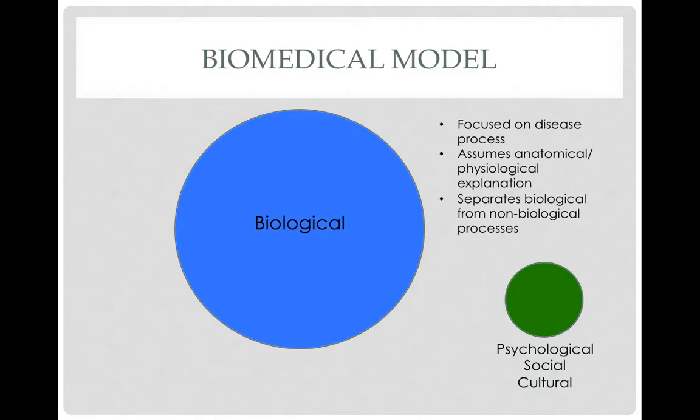There are two primary models that have been used in medicine when trying to explain pain. We call them the biomedical and the biopsychosocial model. The biomedical model is one that we've used for a long time, but is not always the most useful. It minimizes other contributors to pain, such as psychological, social, and cultural factors, and assumes there is an anatomical or physiological explanation for all pain.